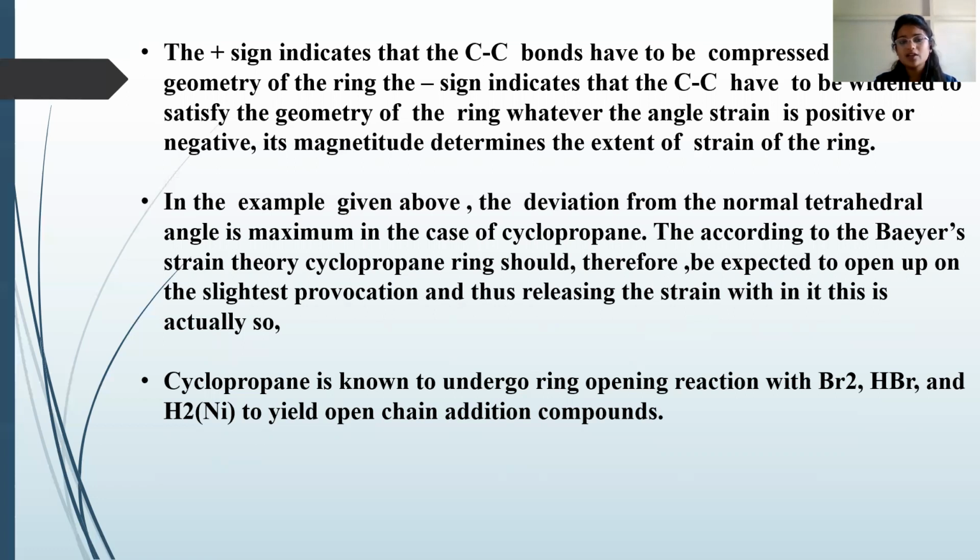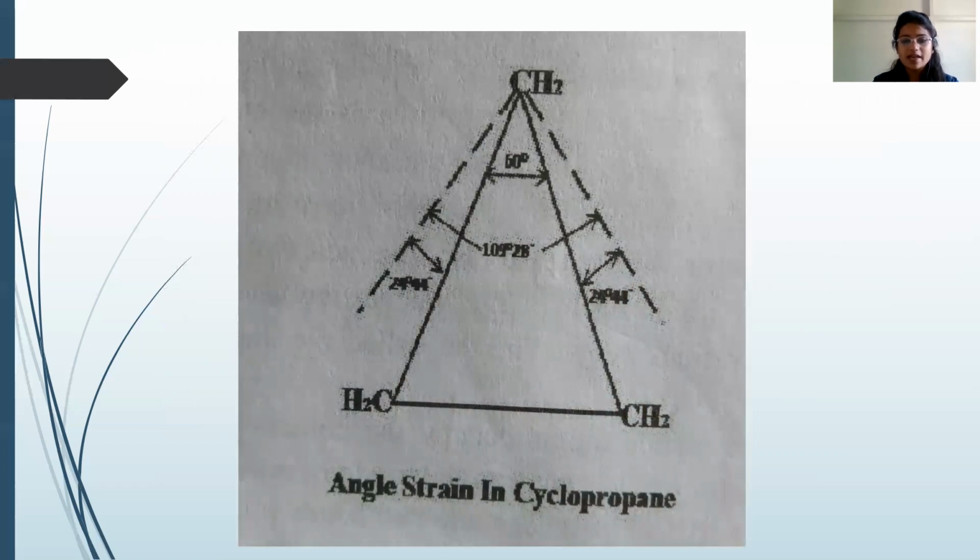According to the Baeyer strain theory, the cyclopropane ring should be expected to open up on the slightest provocation, thus releasing the strain within it. Cyclopropane is known to undergo ring opening reactions with Br2, HBr and H2, giving open chain addition compounds. We can see this diagram. The bonds are compressed with the angle strain of cyclopropane, 24°44'.